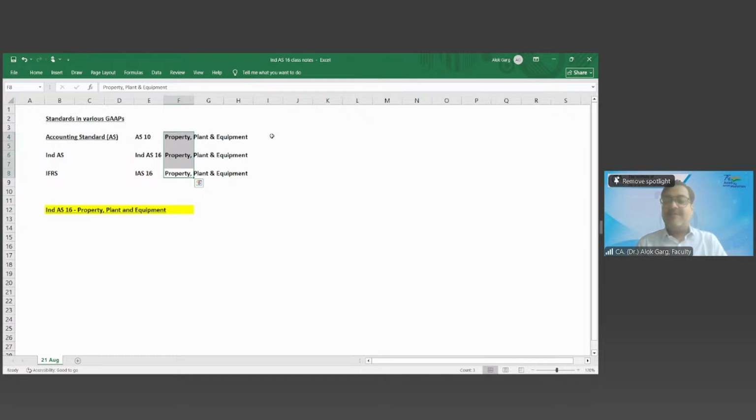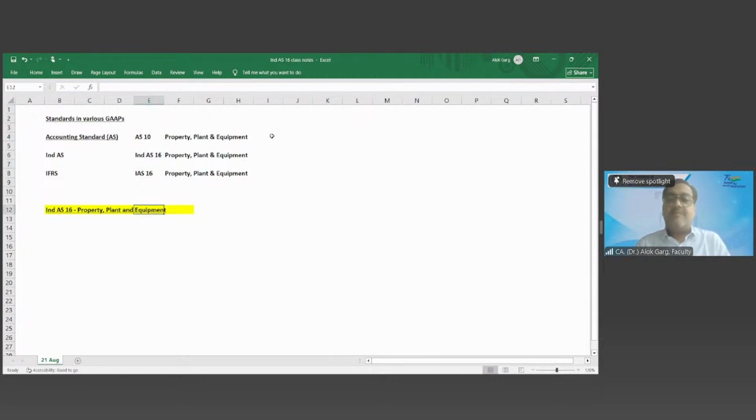So it means Ind AS 16 and IAS 16 do not have any difference. And as I told you, IFRS are applicable in almost 160 countries by way of adoption or by way of convergence, right? But talking about the difference between Ind AS 16 and Accounting Standard 10, yes, we have 2-3 small differences, not major differences, but we have 2 differences. So this is the universe of GAAPs relating to fixed assets.